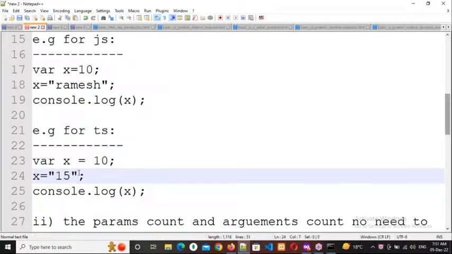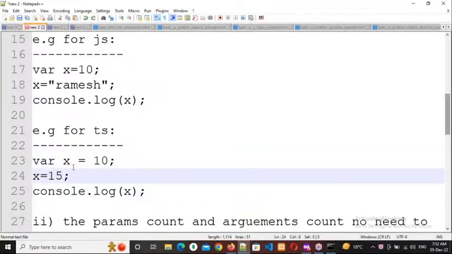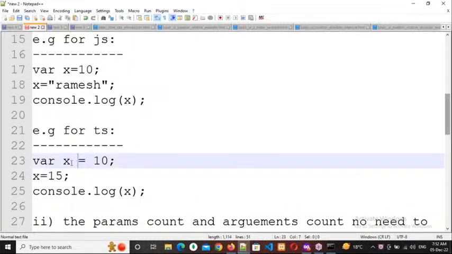For example, here I'm writing x equal to 15. Now what is the output I will get? 10, 15 or error? 15 only. Why? Because x value is 10 here, x value is 15 here. Whenever the data type is matching, it will take the latest value only. Whenever the data type is not matching, it will take the first value as the main data type.